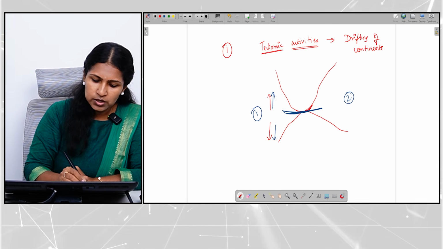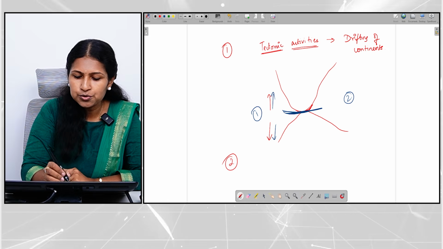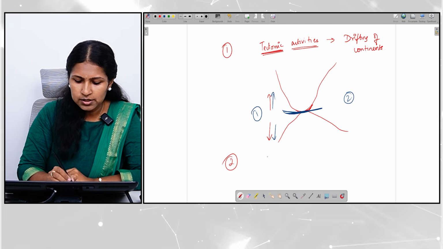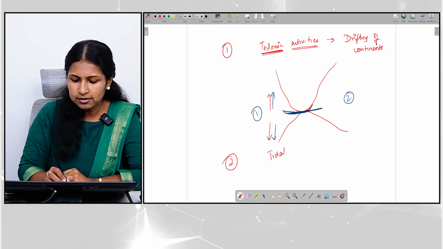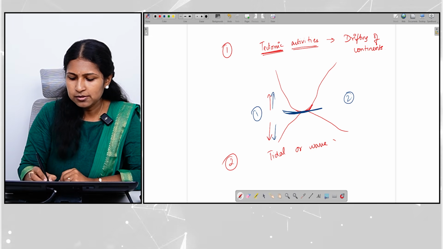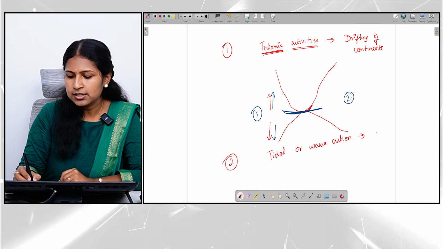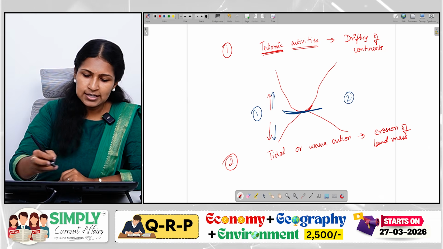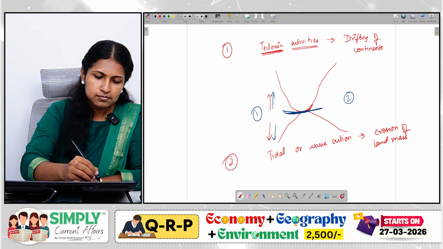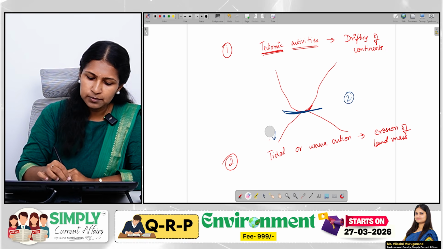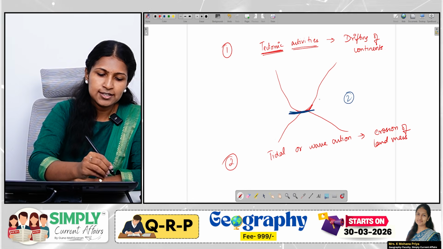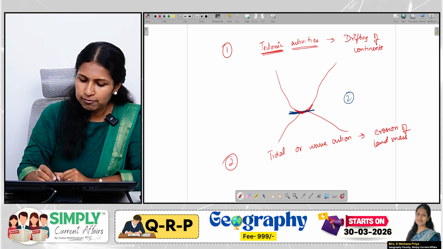There is another way in which a strait can be formed. So, this was due to tectonic movements of plates, right? The second way in which a strait can be formed is due to tidal or wave action, which can result in erosion of landmass. So, in the same case, instead of tectonic activities, assume there are two pieces of landmass which were initially connected to each other by a narrow strip of land.